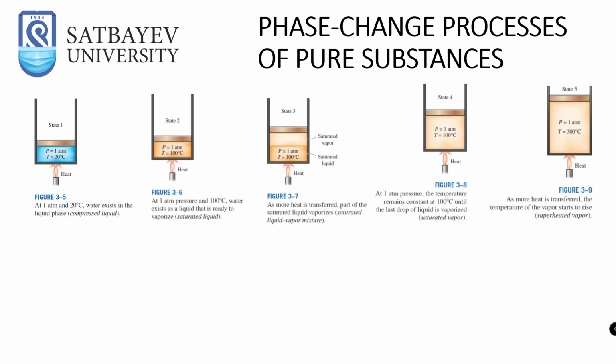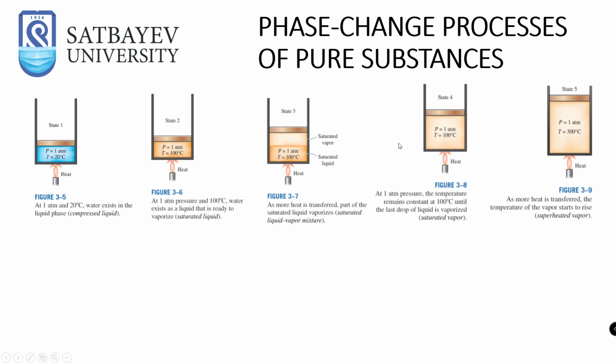Phase change process of a pure substance. Let's take water at a pressure of 1 atmosphere and a temperature of 20 degrees centigrade. After we give it some amount of heat, the water will be heated to 100 degrees centigrade, which is called saturated liquid. Why? Because there is a liquid which is about to boil. And in state 2, some part of the liquid is boiled, creating water vapor on the surface of the water.